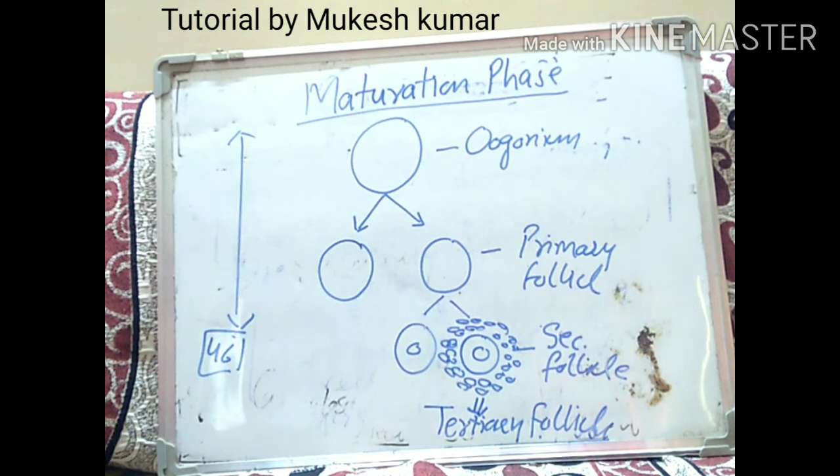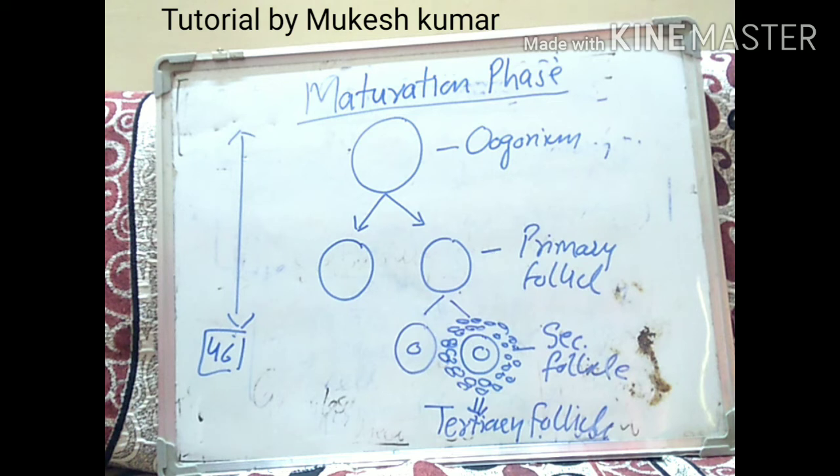Right, the tertiary follicle, when it divides by the meiotic first division, is going to produce the first polar body and the secondary oocyte. So this is the first stage of the maturation phase.